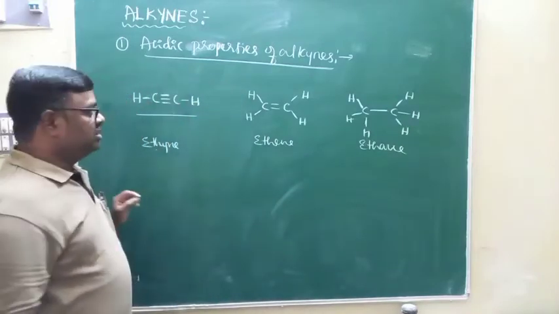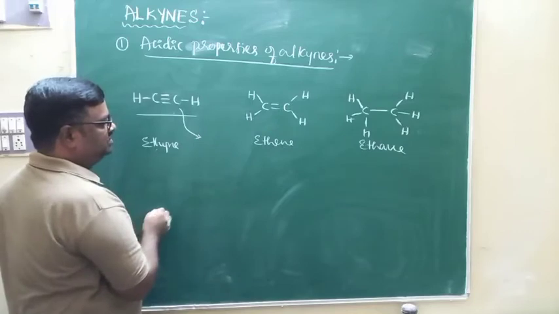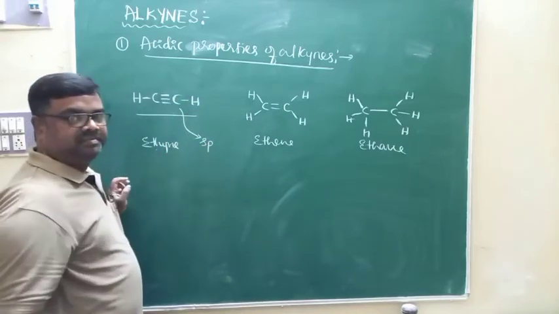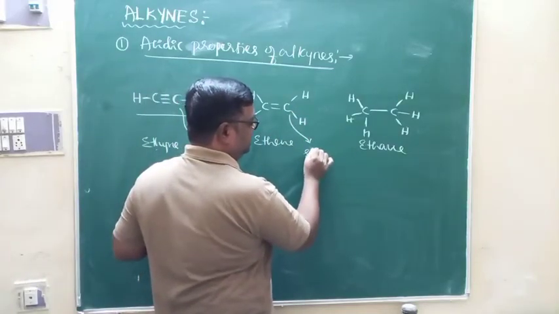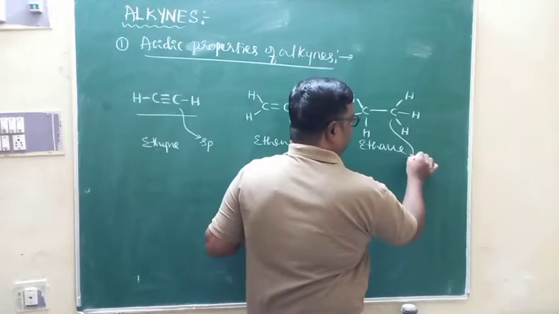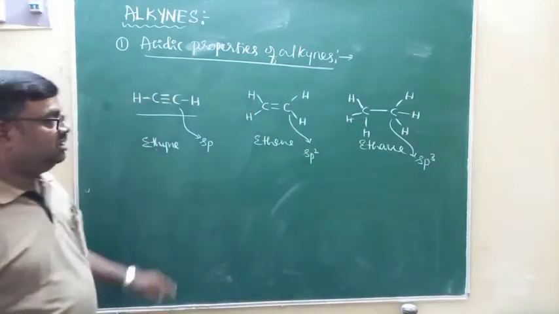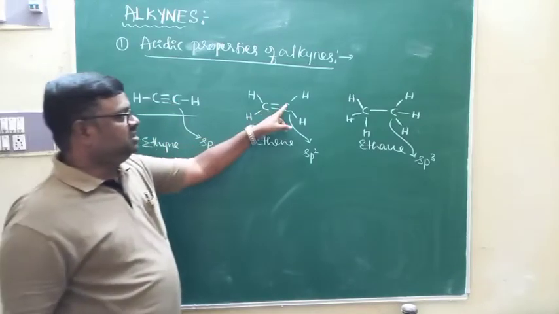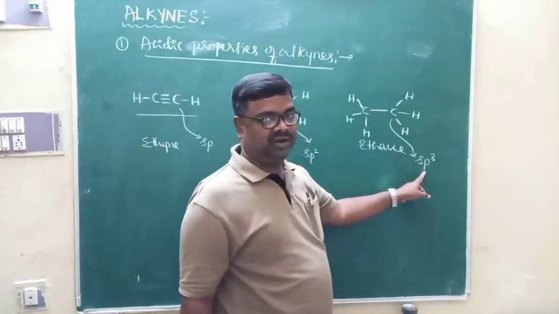You know that triple bonded carbon atoms are sp hybridized, double bonded carbon atoms are sp2 hybridized, and single bonded carbon atoms are sp3 hybridized.